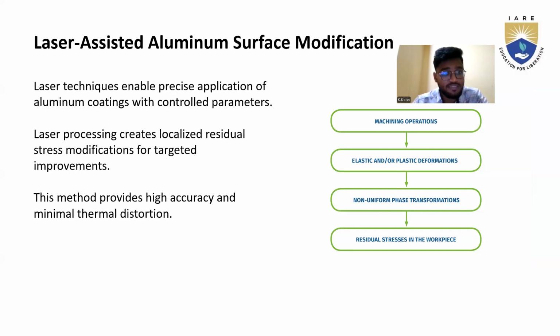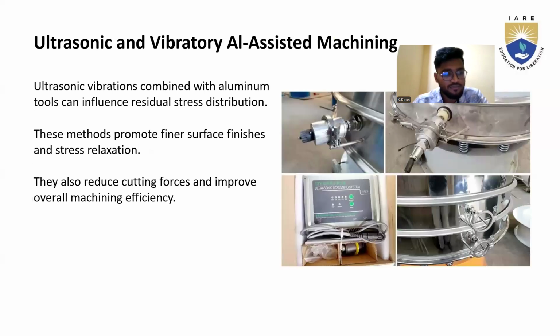And laser-assisted aluminum surface modification. Laser techniques enable precise application of aluminum coatings with controlled parameters. Laser processing creates localized residual stress modifications for targeted improvements. This method provides high accuracy and minimal thermal disruption.